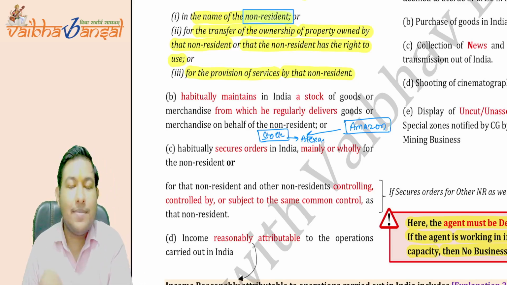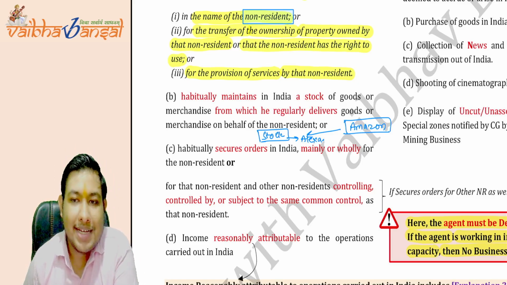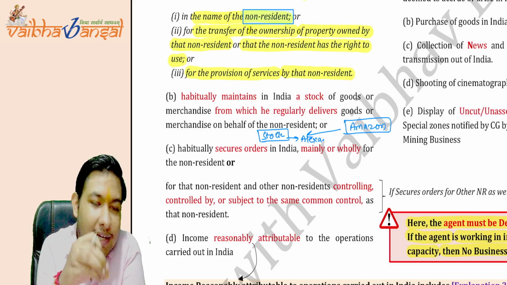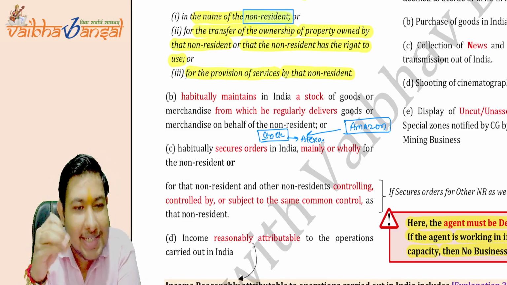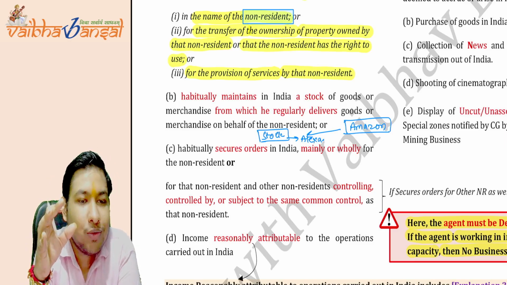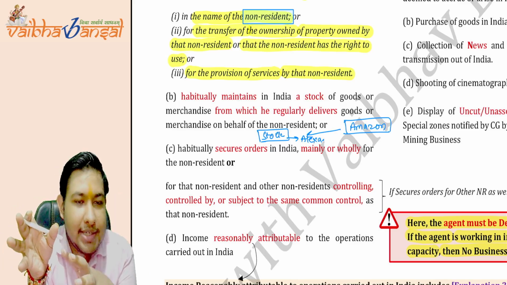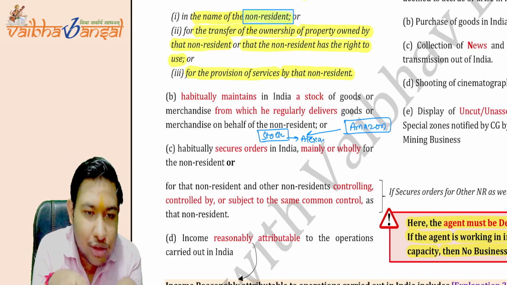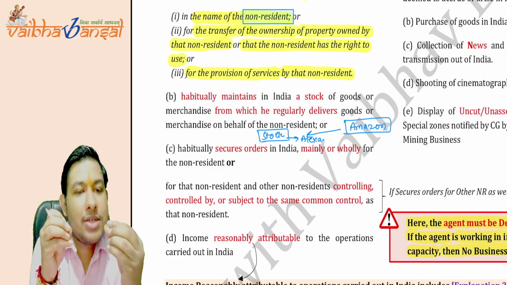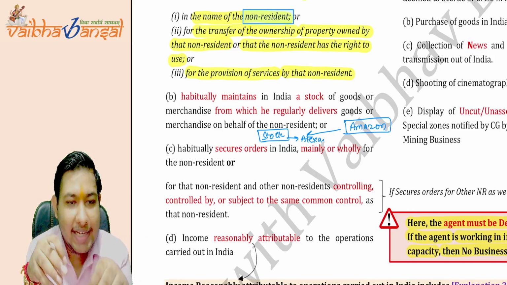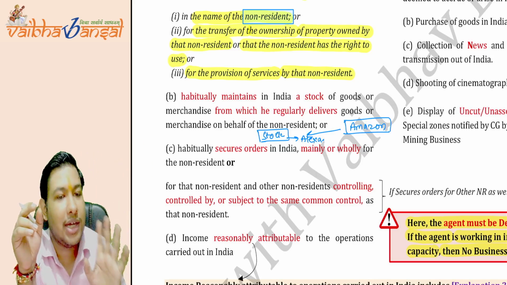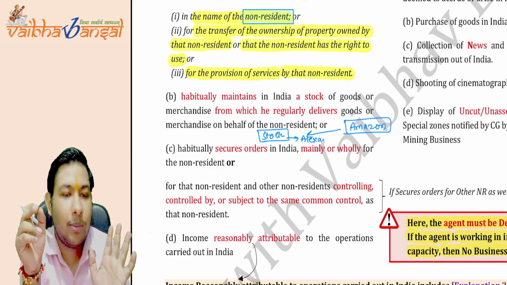Alexa is of Amazon. I am sending you a bunch of Alexas from the United States. You just maintain that stock in India, and if there is any order coming from India for the Alexa, you just deliver that from your store.